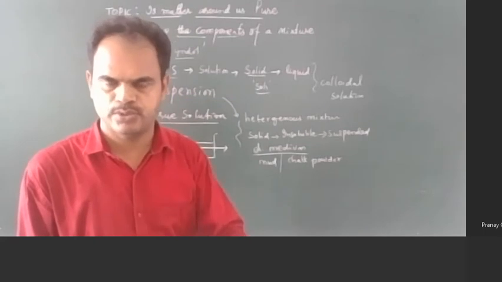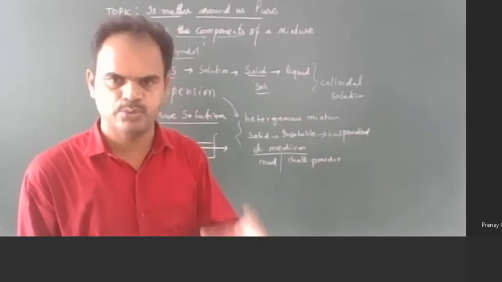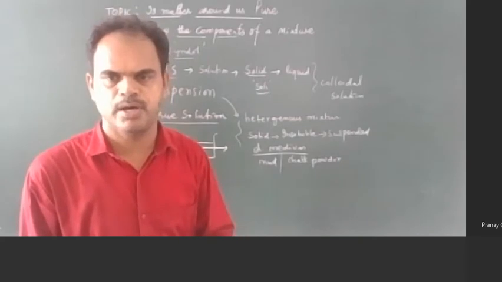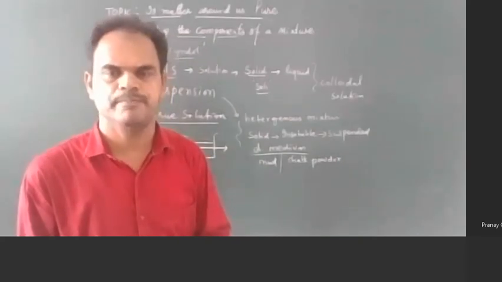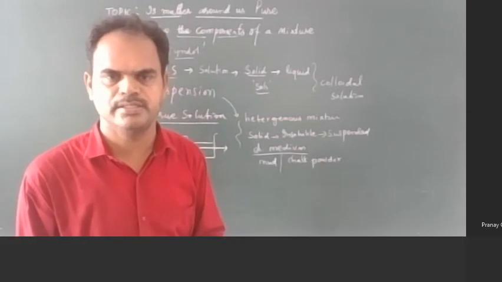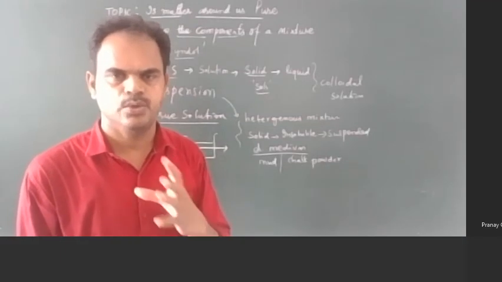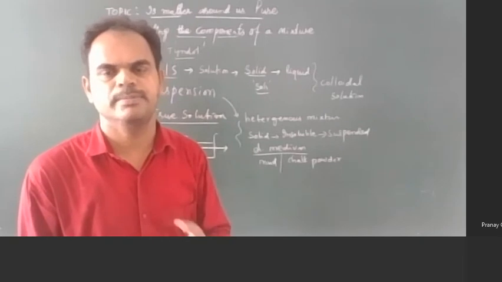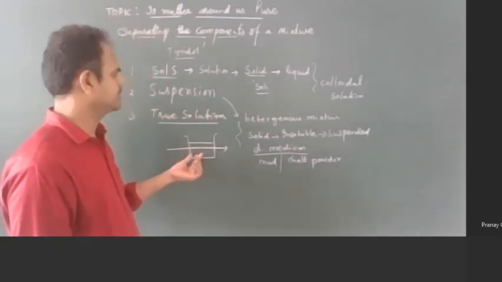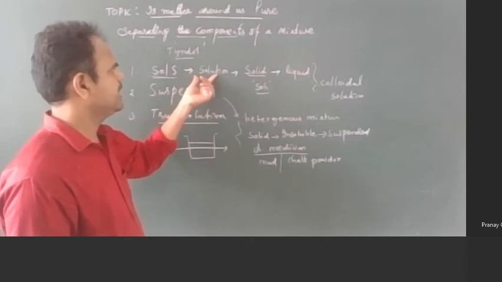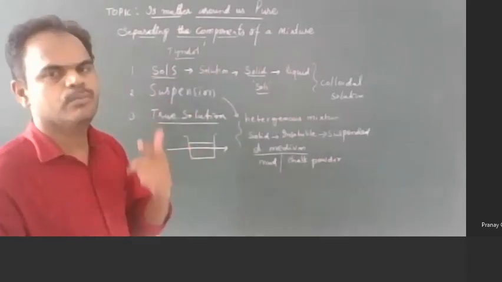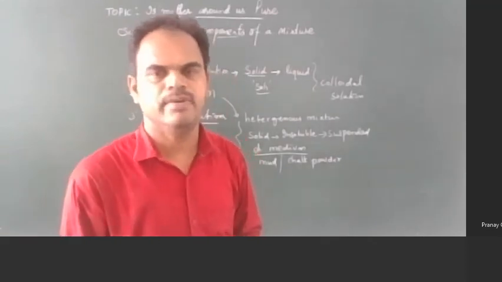Soda water is a true solution, lemonade is a true solution. In a true solution the particle size is very small, microscopic. It is purely homogeneous. So a true solution doesn't exhibit the Tyndall effect or Brownian motion, whereas a colloidal solution exhibits Brownian motion. Right, everyone?